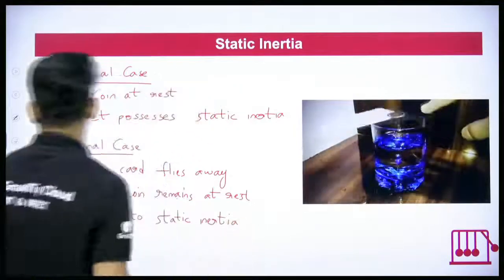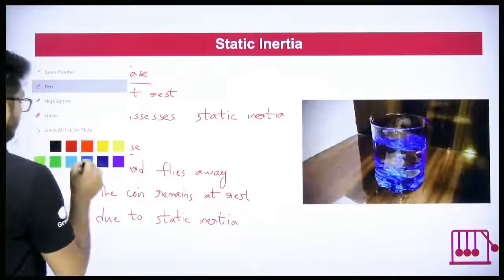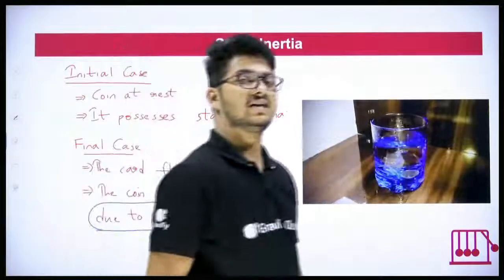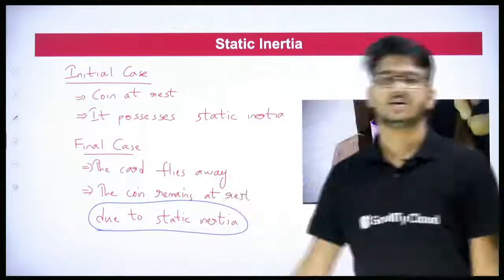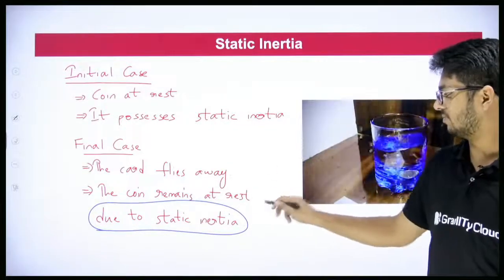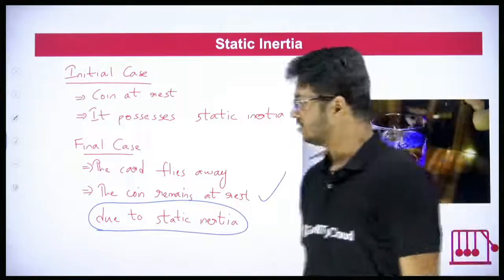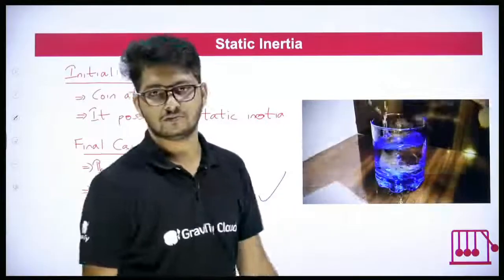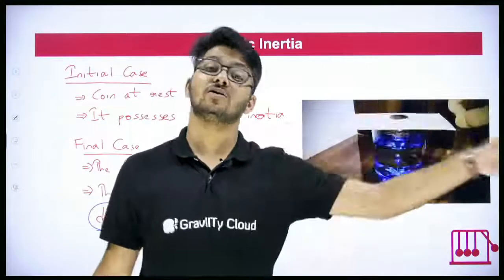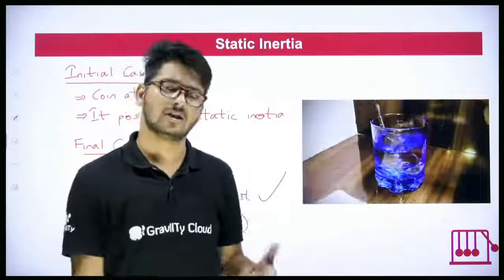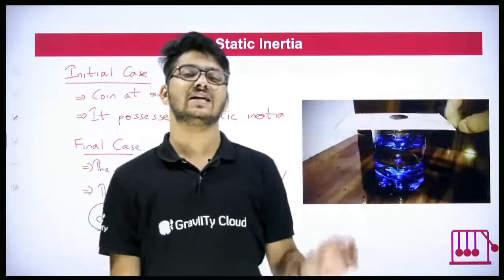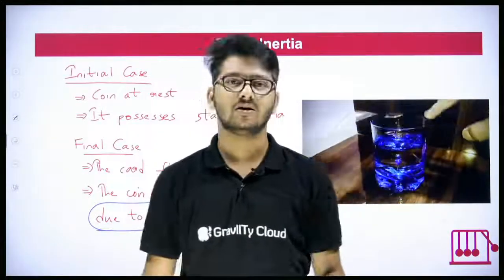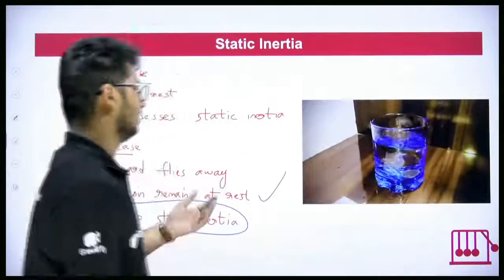Okay, done, your answer is done. You just have to mention that the coin remains at rest due to static inertia. Actually, that is the most important point. Once you write this, after that you can say that because of gravity the coin falls down. So why is the coin not moving along with the card? Very simple, because of static inertia it will remain there itself. Good? Wonderful.